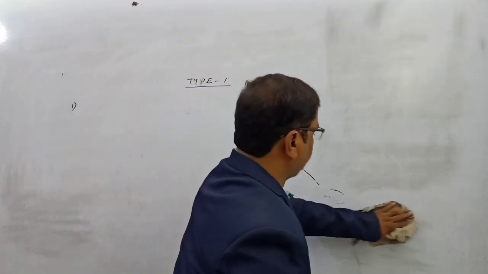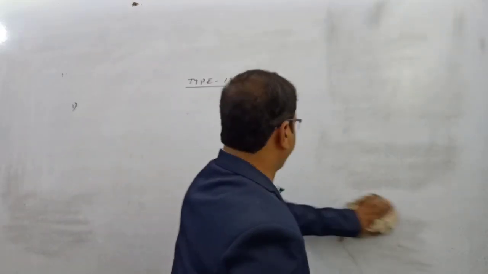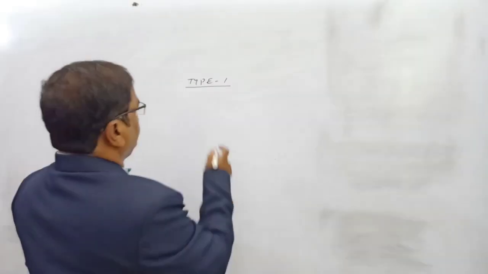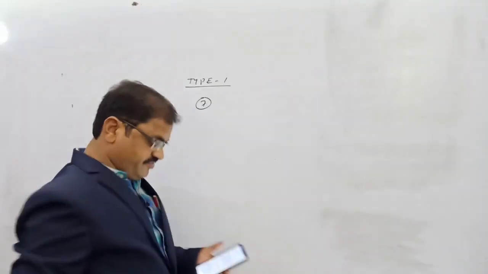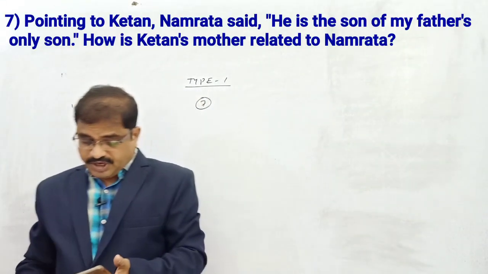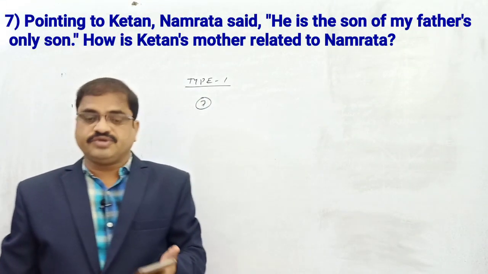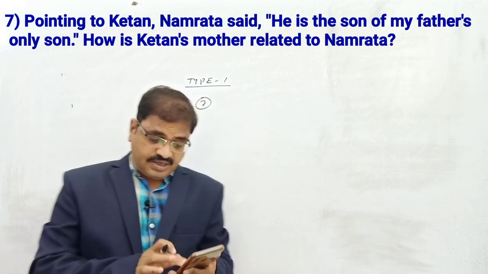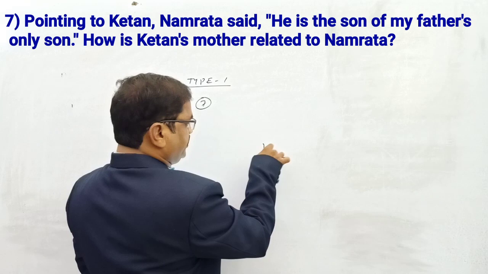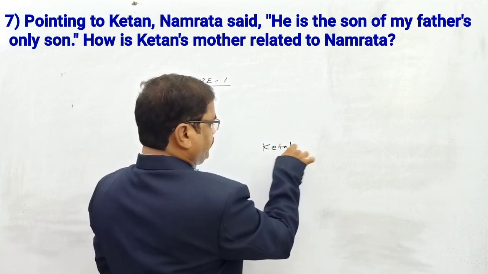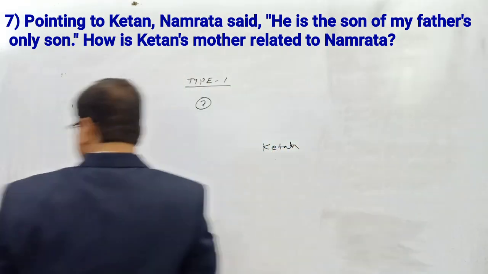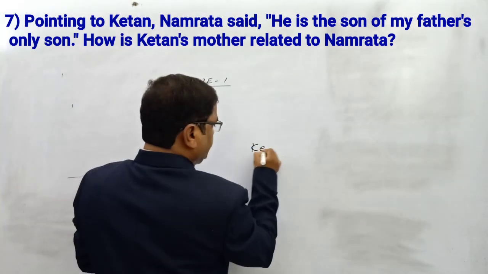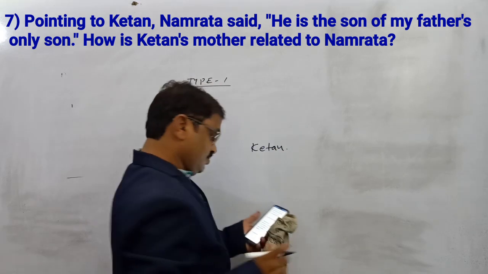Now come to question number 7. Question number 7 is, pointing to Ketan, Namrata said. Okay, so Namrata is speaking regarding Ketan. First of all, take Ketan.